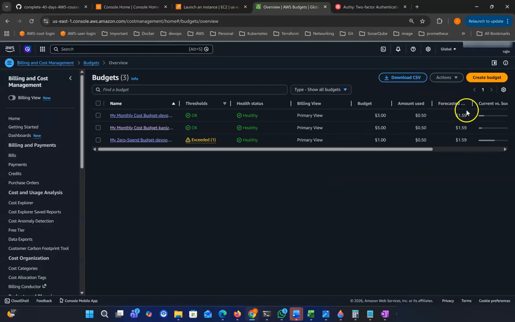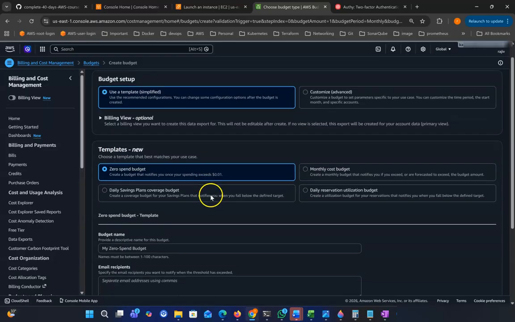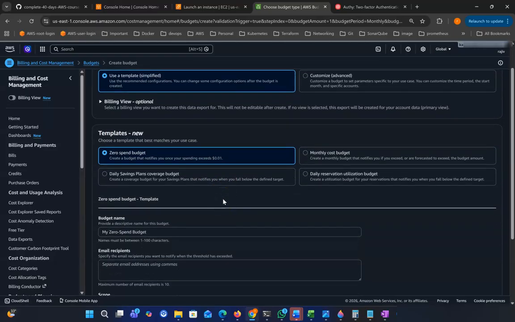Now, if you want to create a budget, you have to make sure your users don't cross your limit. Click create budget. If you want to be notified when usage reaches 1 cent or 2 cents, you need to make a notification. Choose zero spend budget and put in any name, especially if you have multiple accounts, like cloud ops steps and 0.